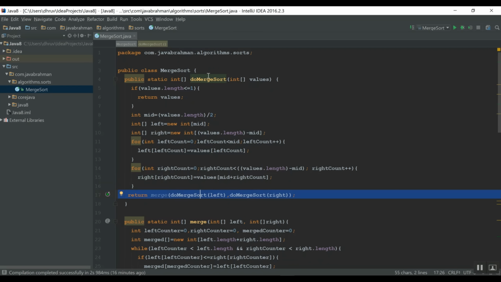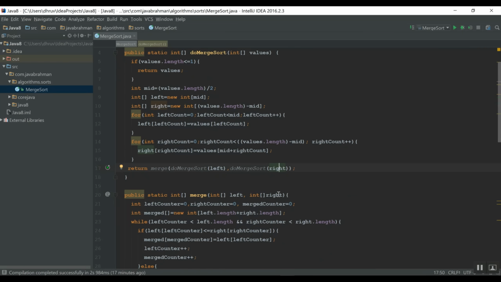As you see, the do merge sort method is calling do merge sort of the left and do merge sort of the right. So given that you have, say, 1000 elements in your array, at this point you will call do merge sort on the first 500 elements, and you will call do merge sort on the second 500 elements. So in effect, your call to merge sort 1000 elements is internally calling itself two times to sort 500 and 500 elements.